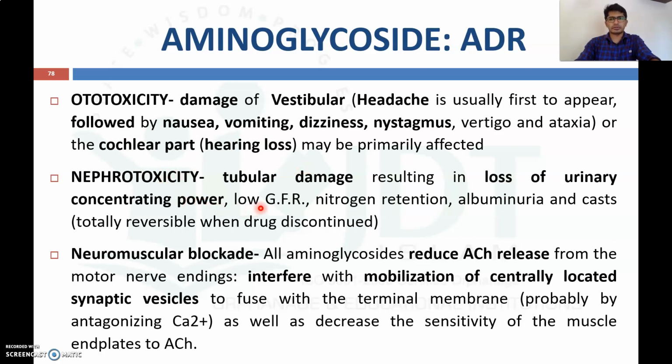In the case of nephrotoxicity, it may cause tubular damage, resulting in loss of urinary concentrating power, low glomerular filtration rate, nitrogen retention and albuminuria.